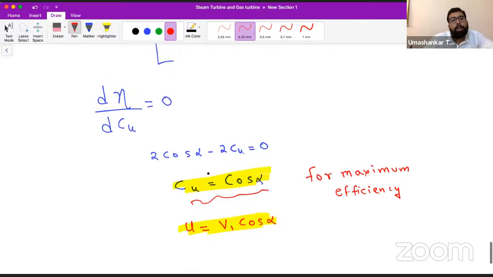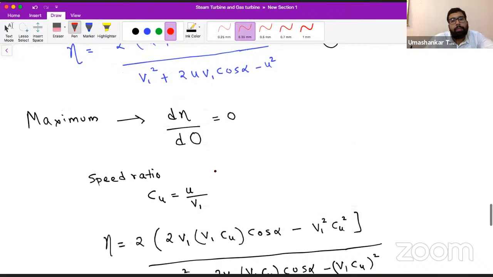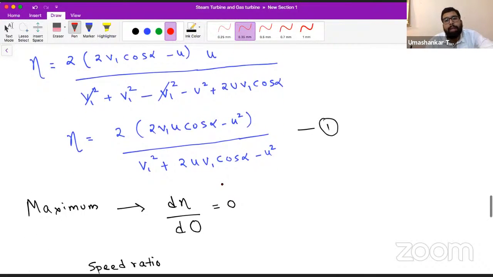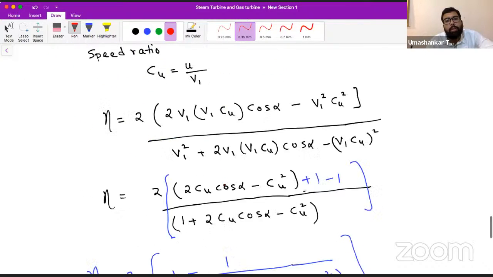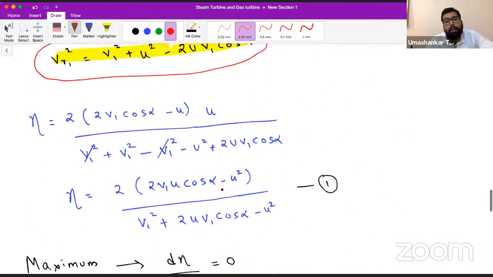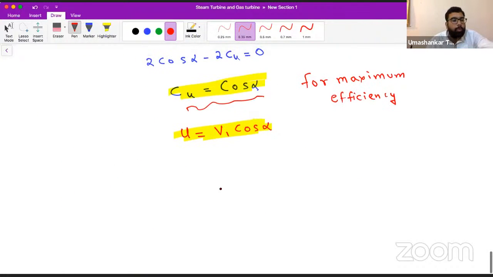Now, can we put this back into equation number 1? We will have our maximum efficiency if we put it back into equation number 1. Okay. So if I put this U back into equation number 1, I hope all of you can do some simple mathematics. If you put back U or Cu, whatever you want, in your maximum efficiency formula, you will get this.